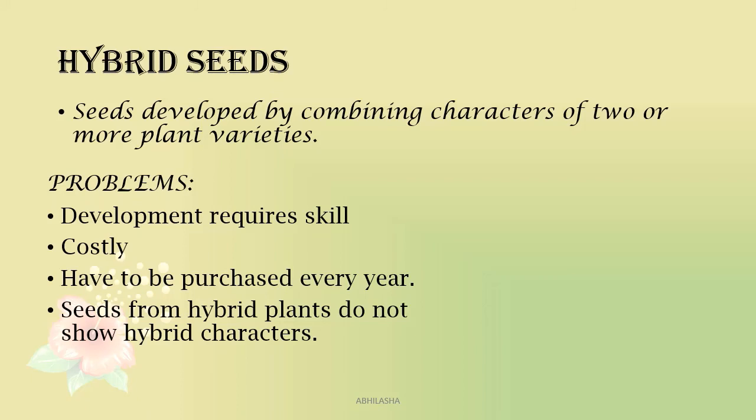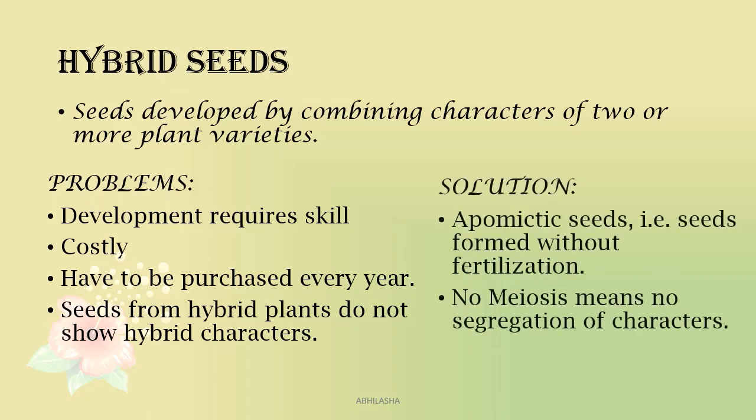Now what is the solution for this? The solution is apomictic seeds, that is seeds formed without fertilization. Since there is no fertilization and no meiosis, there is no segregation of characters. The new plants or the new seeds are exact copies of the parent plant, because apomixis is a type of asexual reproduction.